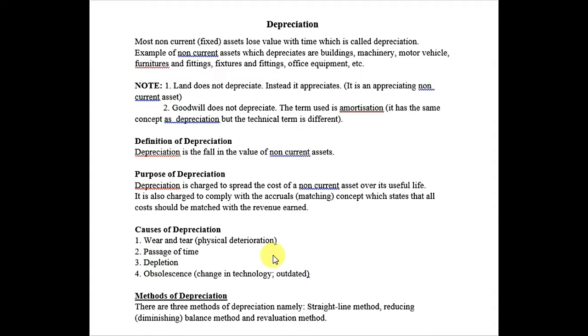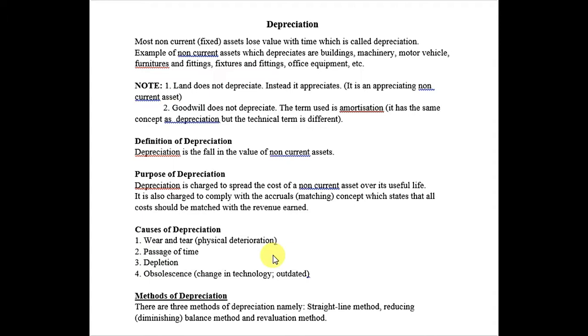So that's the reason why the value decreases: the passage of time. Sometimes we have, for example, 10 years of lease or 10 years of copyright patents, which is used by Apple company for their products. They usually take 50 years of copyright patents. So after 50 years, the patent value will fall to zero. So that is the reason: the passage of time.